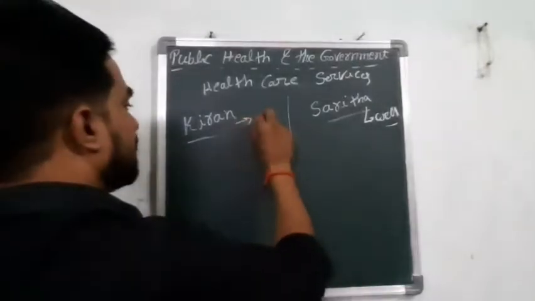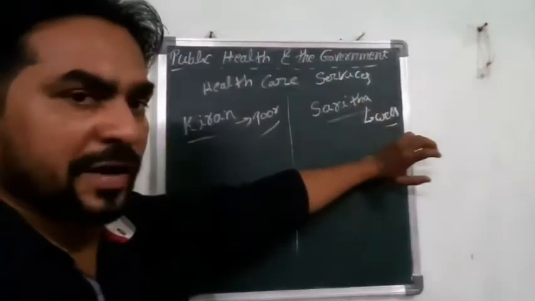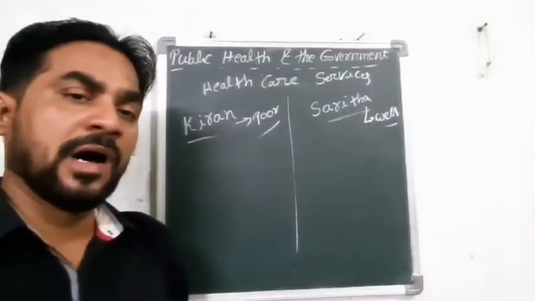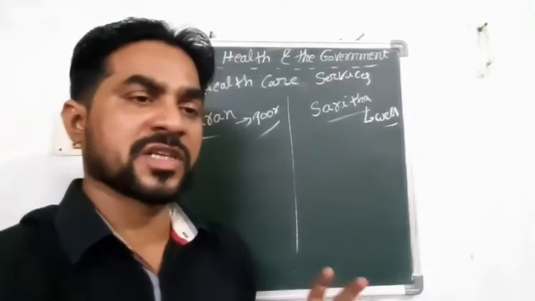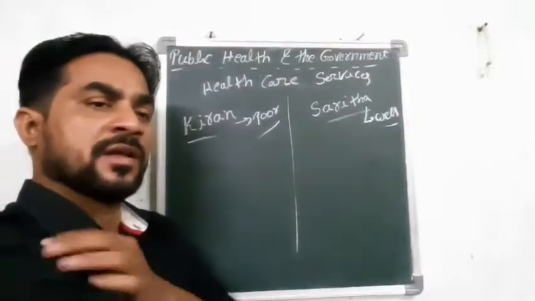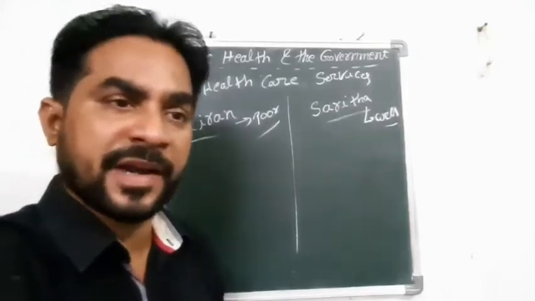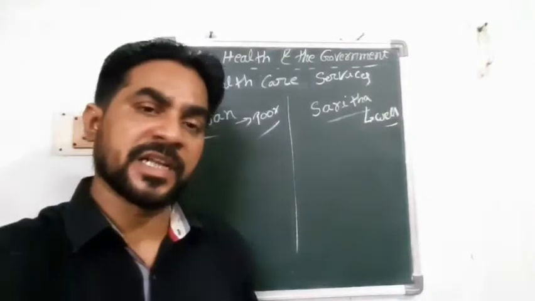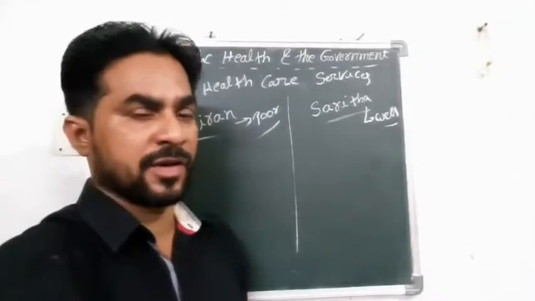Kiran belongs to a poor family, but Sarita is from a well-to-do family. Both are studying in school, either private or government. Now, the rainy season was about to end, and at that time viral fevers had spread in each and every part of Karimnagar and the surrounding villages.